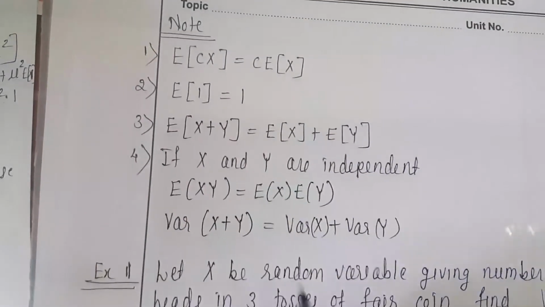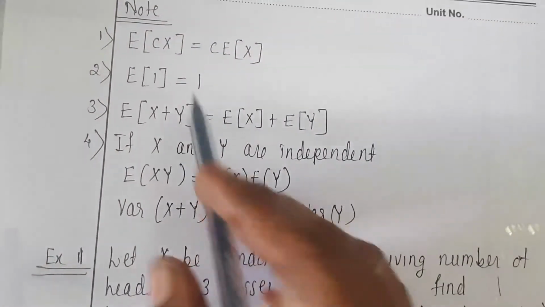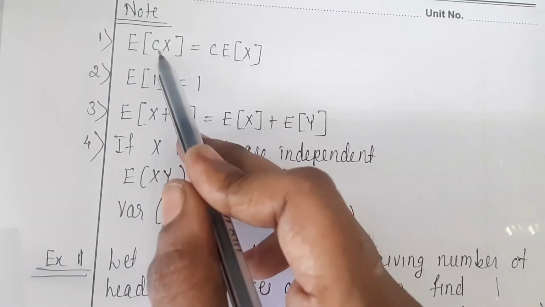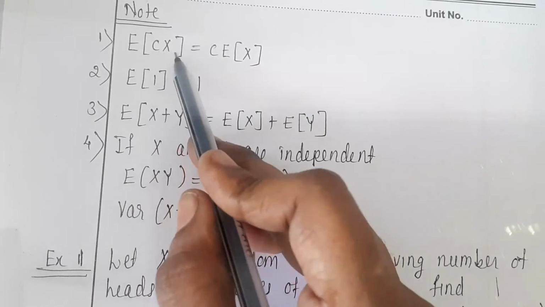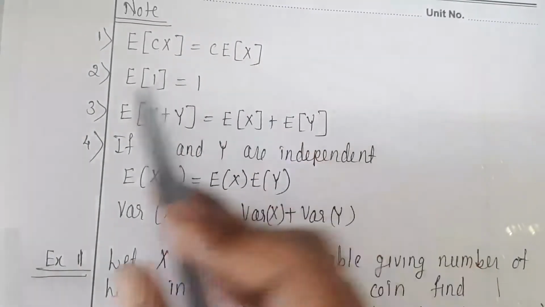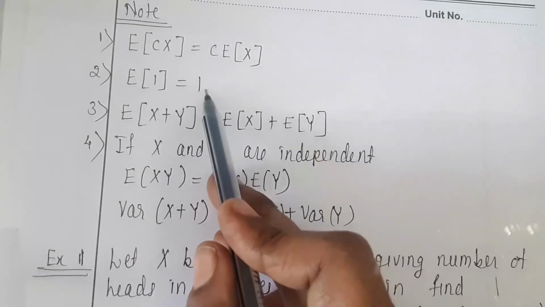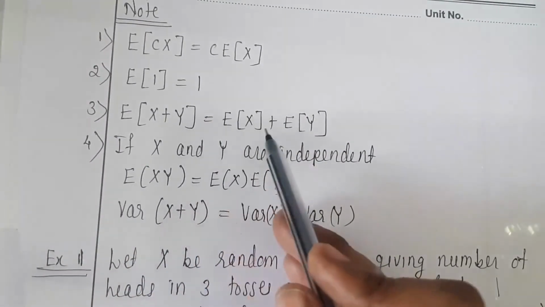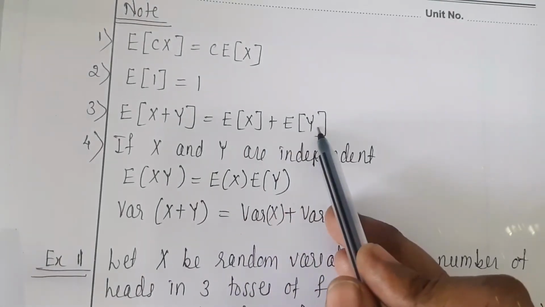So note down first some points. First point is, expectation of c into x, where c is any constant, suppose c is equal to 2, so 2 multiplied by x is equal to 2 into expectation of x. Then expectation of 1 is equal to 1. Expectation of x plus y equals expectation of x plus expectation of y.